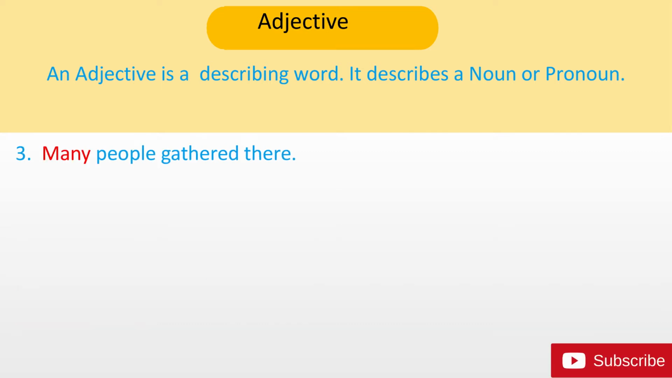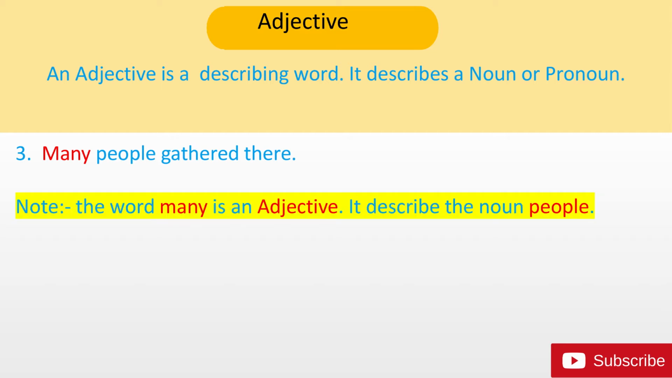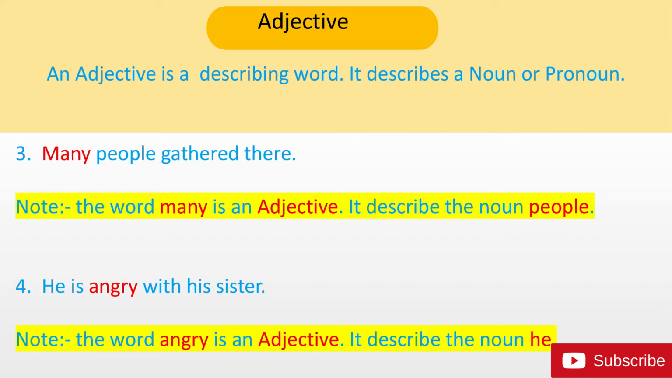Next, many people gathered there. The word many is an adjective. It describes the noun people. Next, he is angry with his sister. The word angry is an adjective. It describes the noun he.